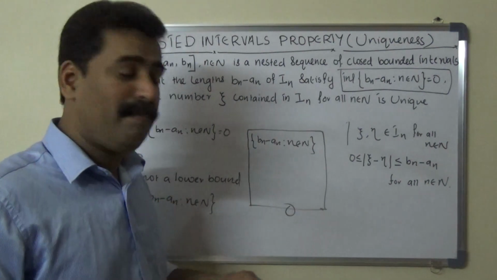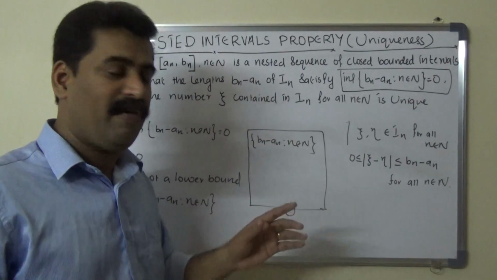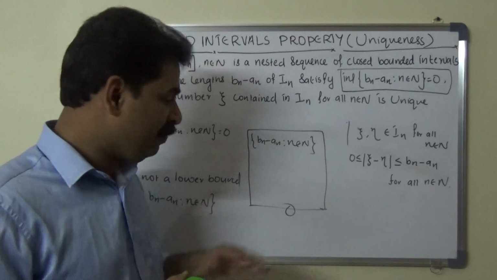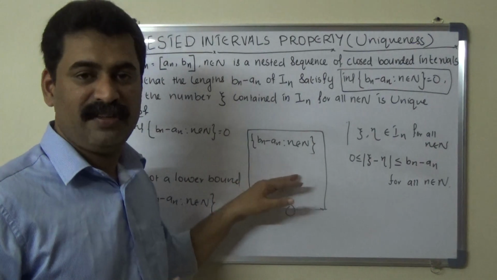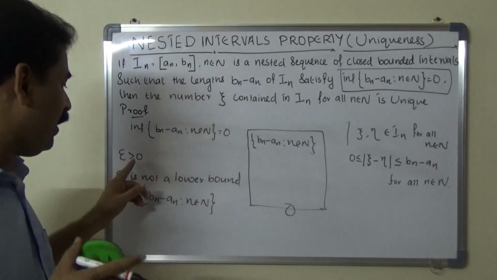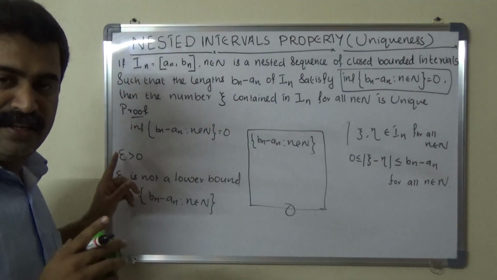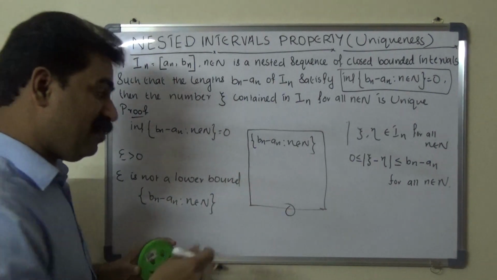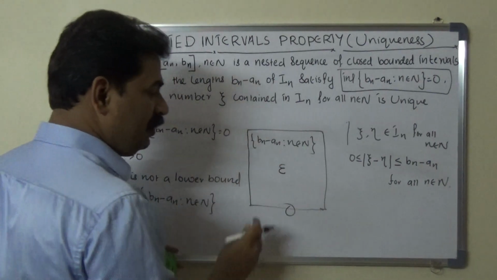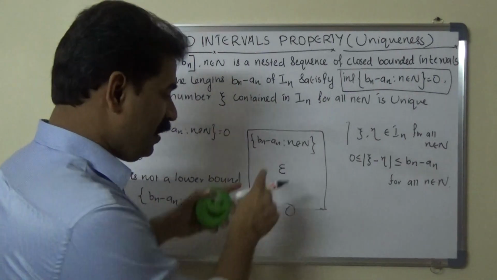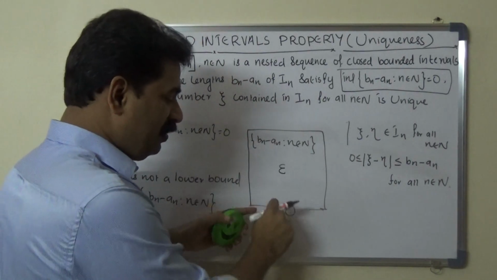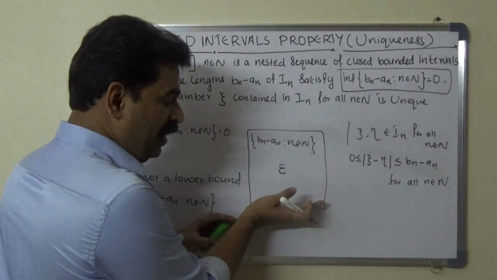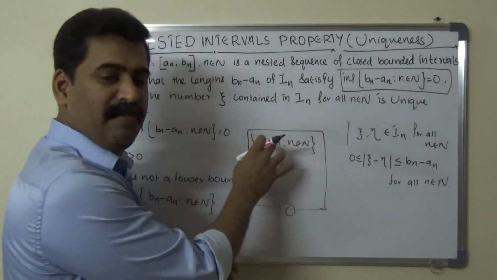That means any number greater than 0 is not a lower bound of this collection.